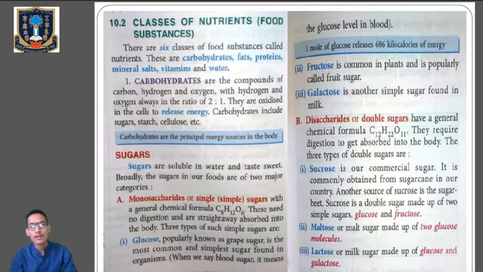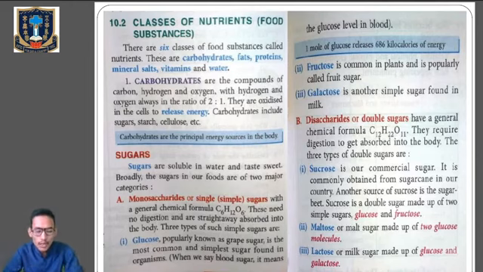So carbohydrates are the compounds made up of carbon, hydrogen, and oxygen, where the ratio between the hydrogen and oxygen is 2:1, and whenever the carbohydrates are oxidized, they release energy. So they are the chief energy sources in our body. And carbohydrate includes sugar, starch, and cellulose. First of all, we'll begin with the sugar.